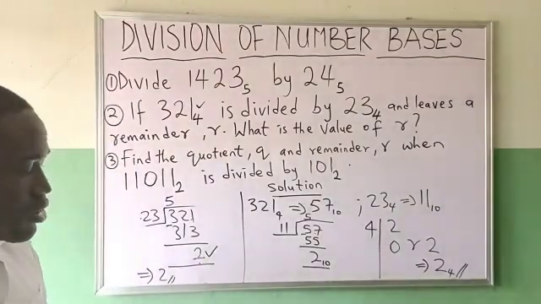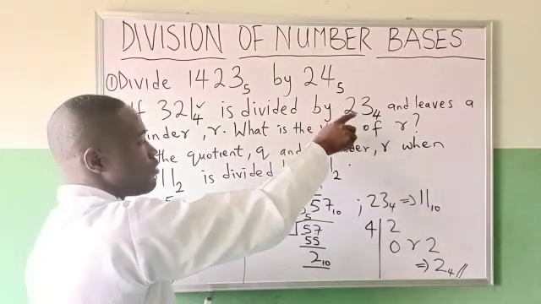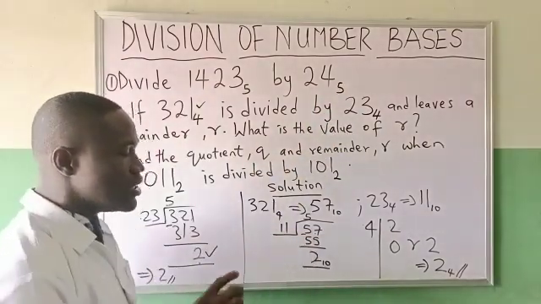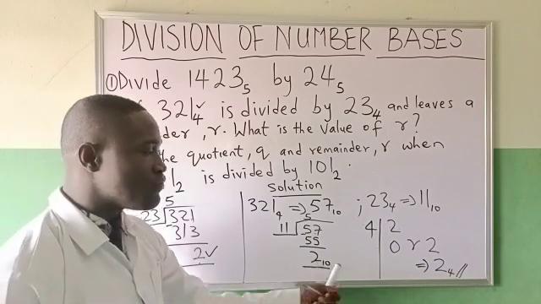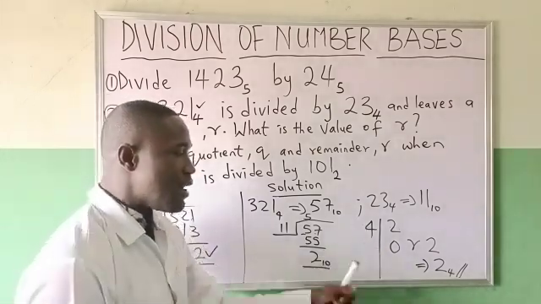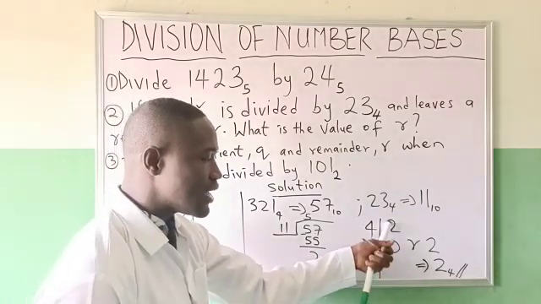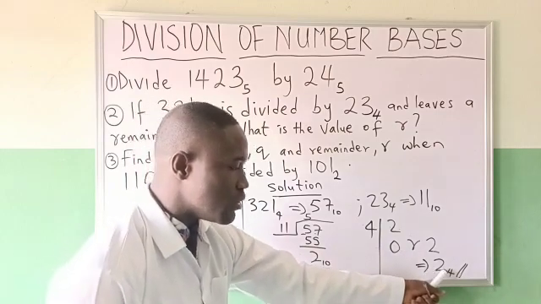So that means what you do is convert this to base 10, convert this to base 10, divide accordingly, the normal way of dividing numbers in base 10. Afterwards, the remainder you have, convert it to base 4. And because the base 4 is greater than the number, you write 0, carry down that number and write it down. It becomes 2 in base 4.